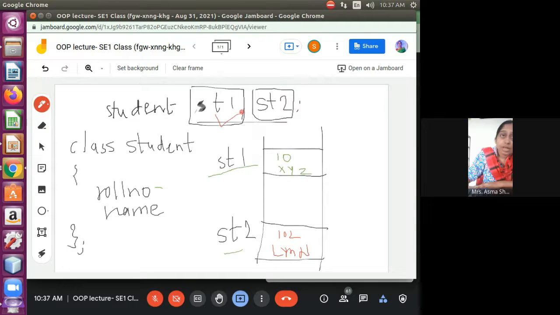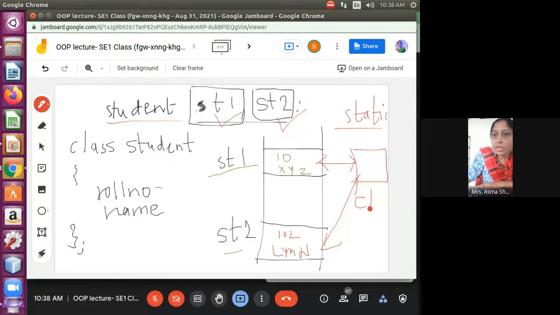So here st1 and st2 are instances of my student class. Now these values are different, but we need something common, which is shared by both objects. A common variable. This common variable is called a static variable. Whenever I am using this static variable, it is also called a class variable. Why? Because it is shared among all the objects.